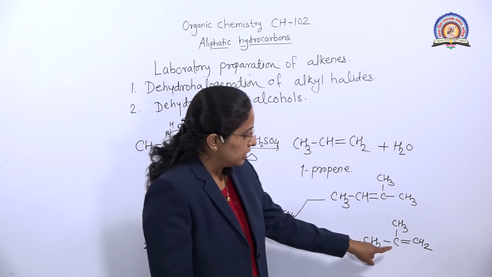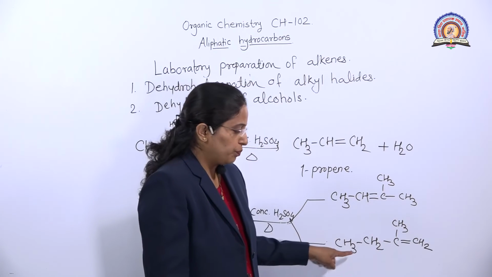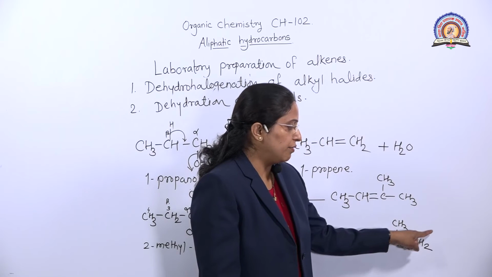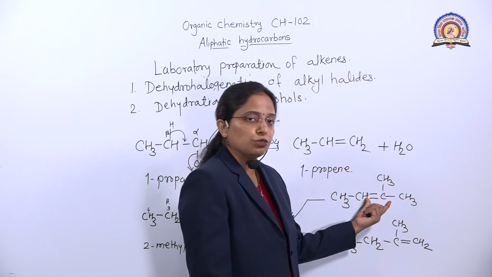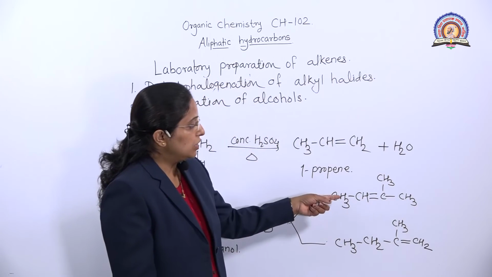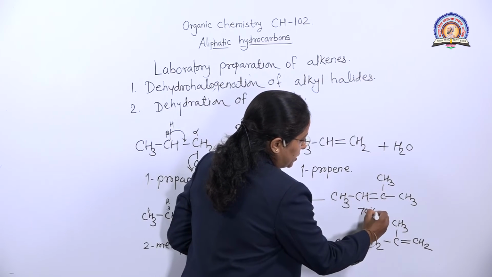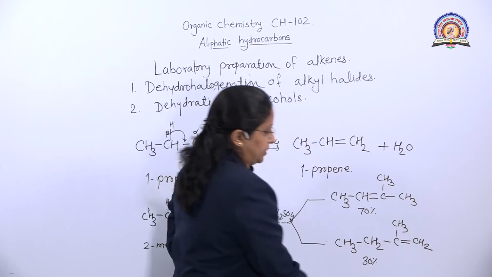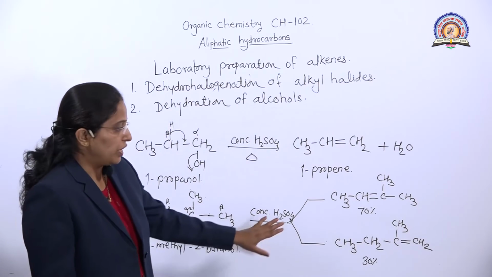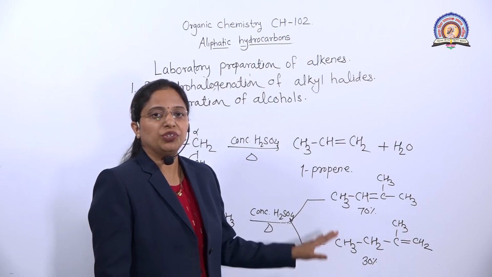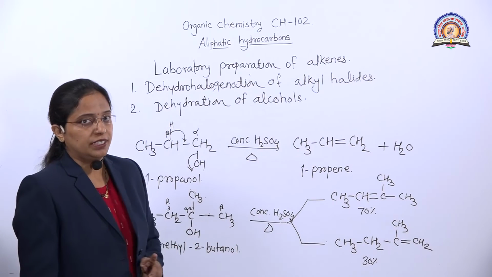In this other case, this carbon is substituted by a methyl group and an ethyl group, and the terminal carbon has 2 hydrogens. Hence it is less substituted, and the first one is more substituted. That's why the first product is the major product. It is formed 70% and this one 30%. So it is clear. According to the Saytzeff rule, we write these two products. The more substituted alkene forms as the major product.